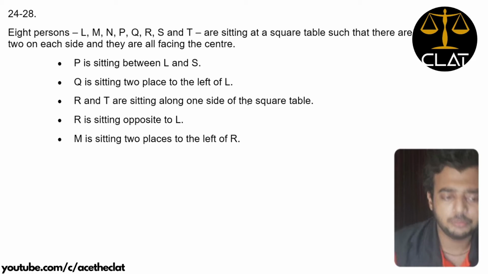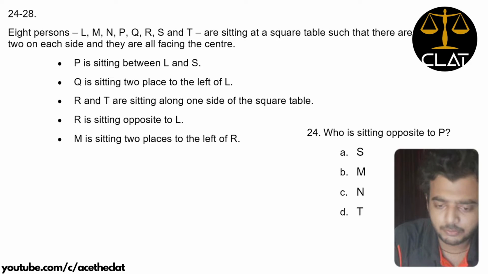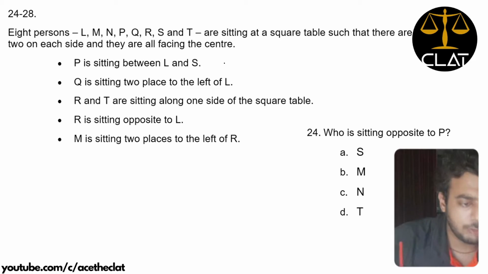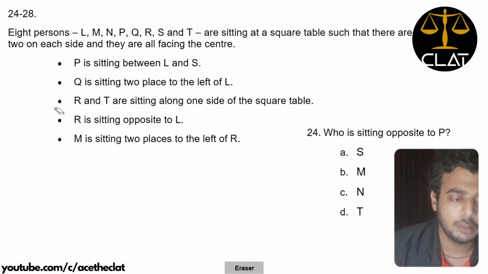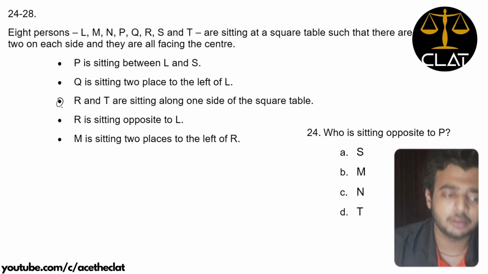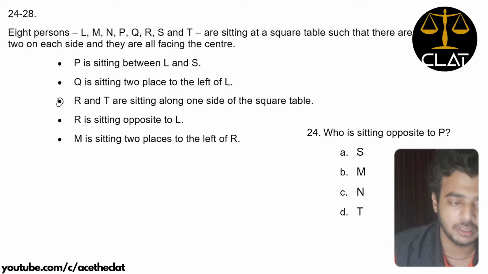Okay, so you may start with any of the given conditions, but the only thing that you need to keep in mind is that the fewer possibilities and arrangements you get at the start, the better. Okay, what I mean by that is if you look at this condition, it says that R and T are sitting along one side of the square table.